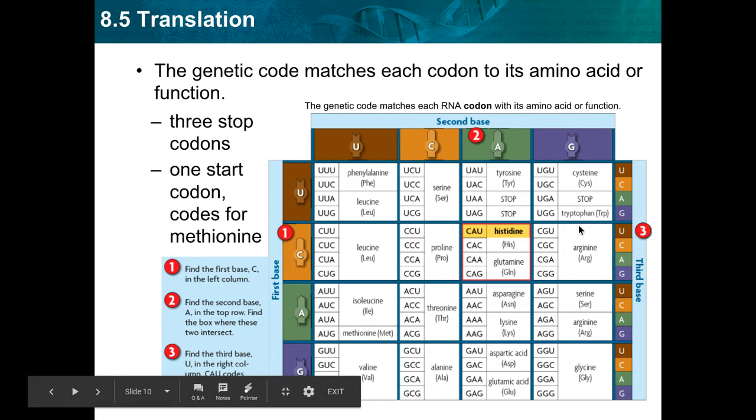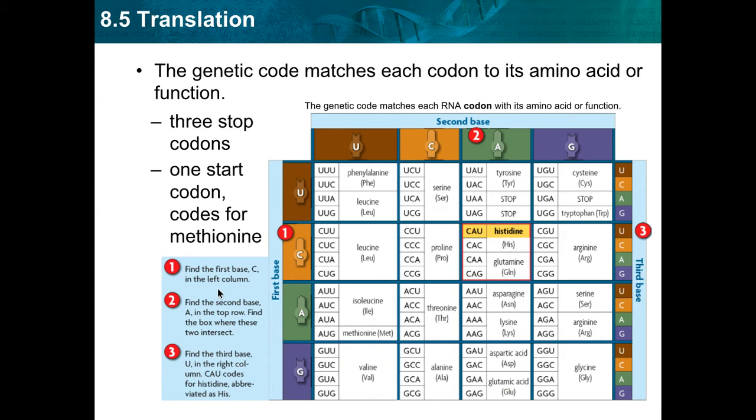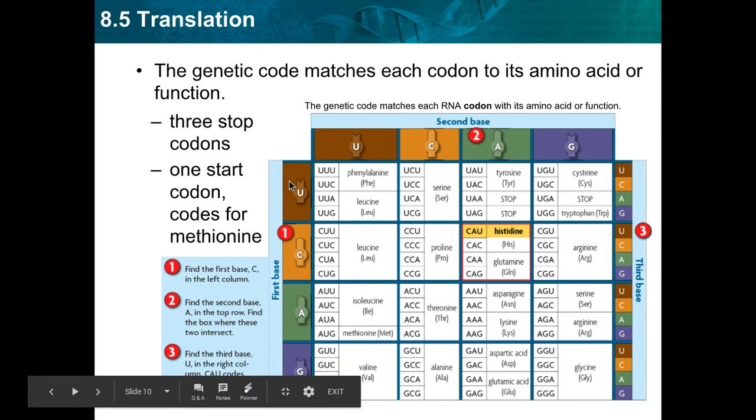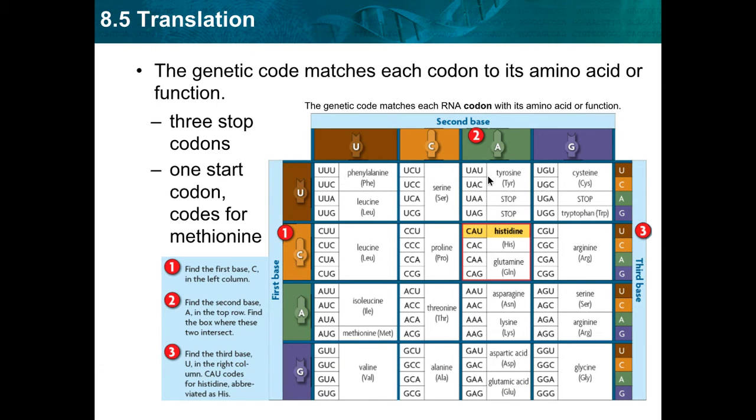So in order to figure out what you're looking for, let's pretend that we've got UAC. What you're going to do is you're going to start on this side first. You're going to look for the letter U, which I found up here. All right, next I'm going to look across the top for letter A, which brings me right here. And then finally, I'm going to go for the last part. So UAC would be here, and that would be tyrosine. So if I had the codon UAC, it would code for tyrosine. And you guys are going to get more practice with this.